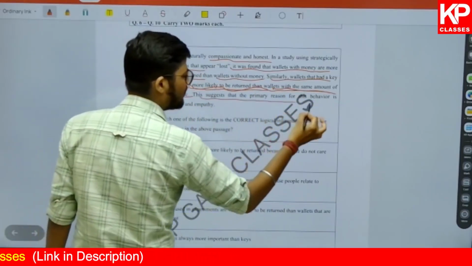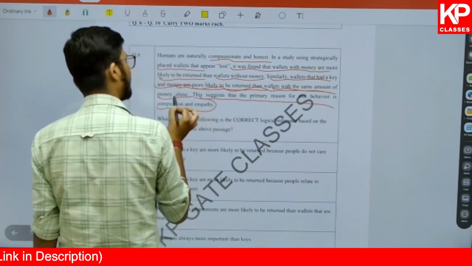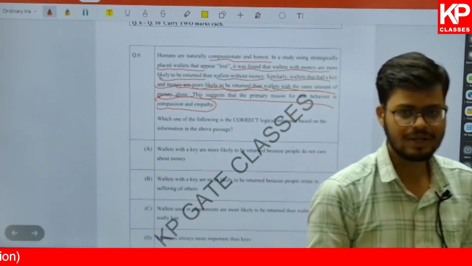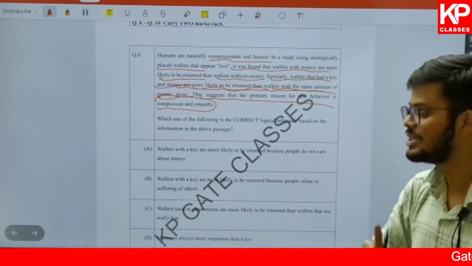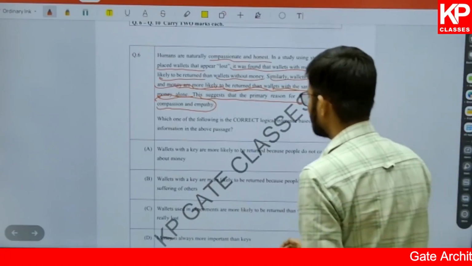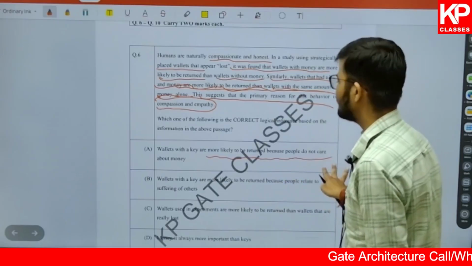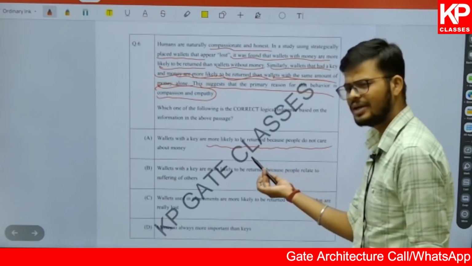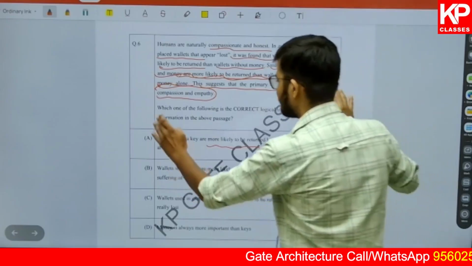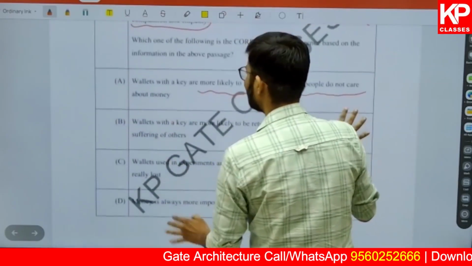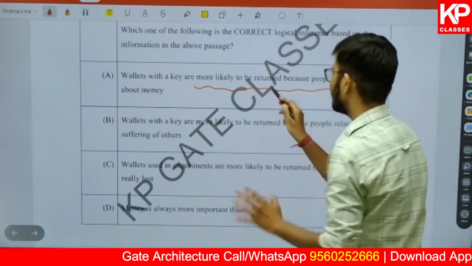This suggests that the primary reason for the behavior is compassion and empathy. People, because of compassion and empathy, try to return the wallet which has money as well as keys. So, wallets with keys are more likely to be returned because people do not care about money. It is not the correct statement to make. I hope you understand that. People also return the wallets which have money. People also return the wallets which have keys also. So it is not the correct statement to make.